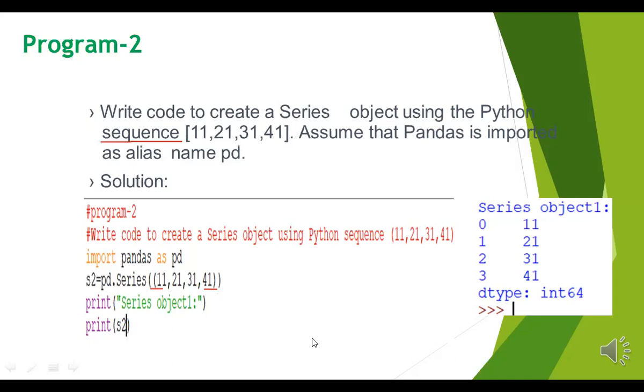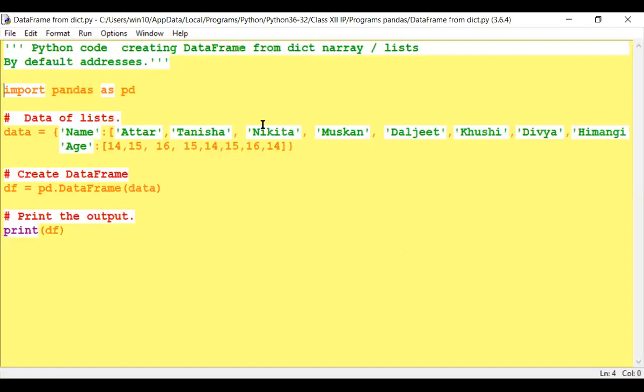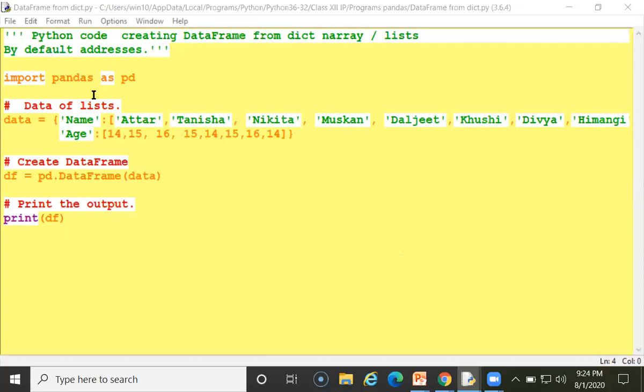So now I am sharing the practical. This is my program I have already done. See here, Python code creating a data frame. I am creating a data frame from a dictionary, an array, or a list.